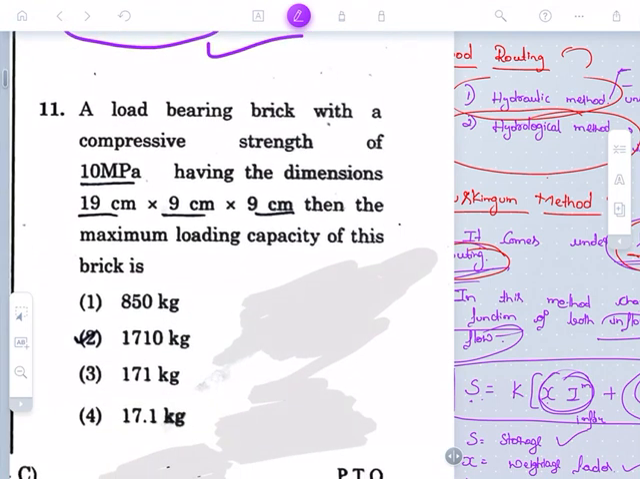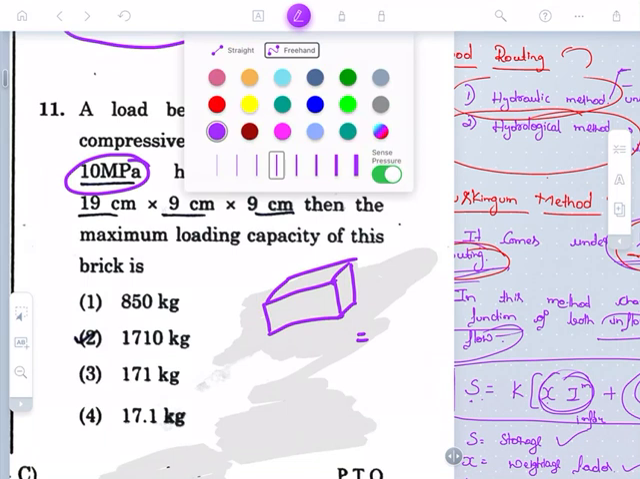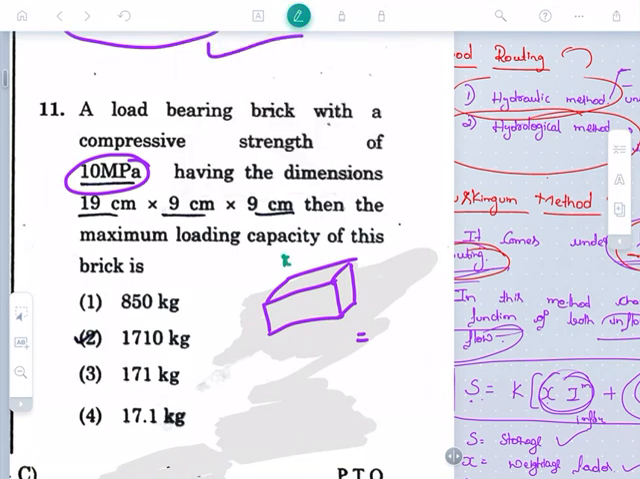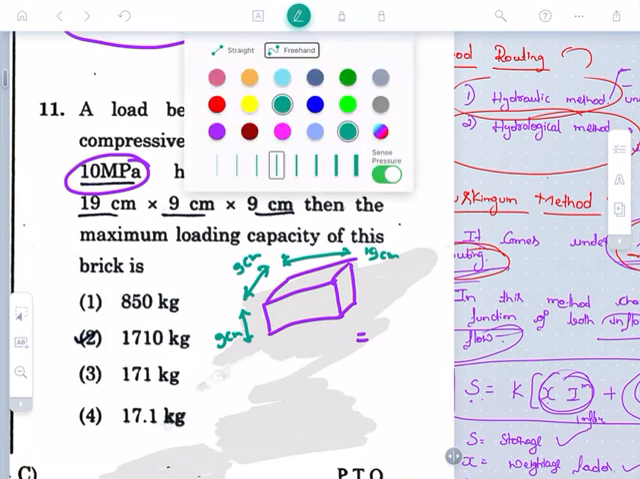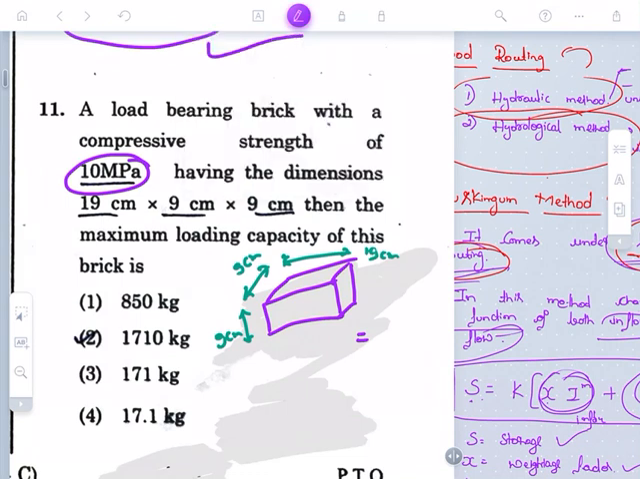A load bearing brick with a compressive strength. The compressive strength of the brick is given as 10 Newton per mm square, and the dimensions of the brick are given. On the long side it is 19 centimeter, then 9 centimeter, and this is 9 centimeter. They are asking us to find the maximum load carrying capacity of this brick.